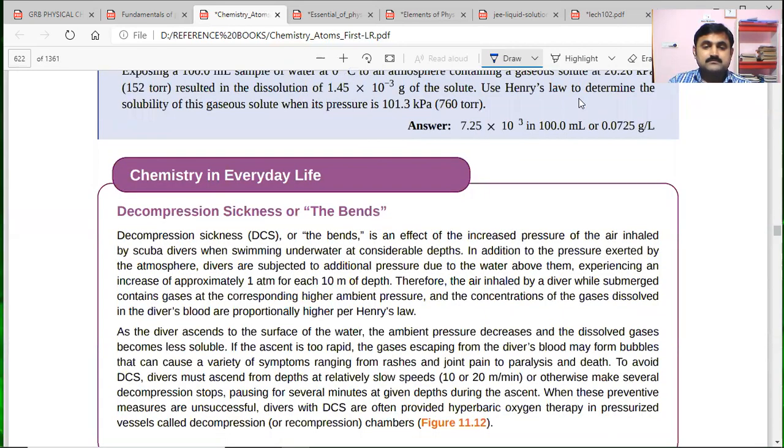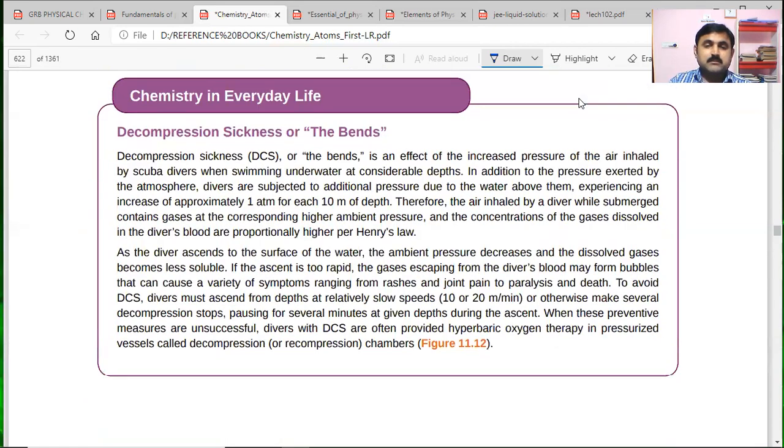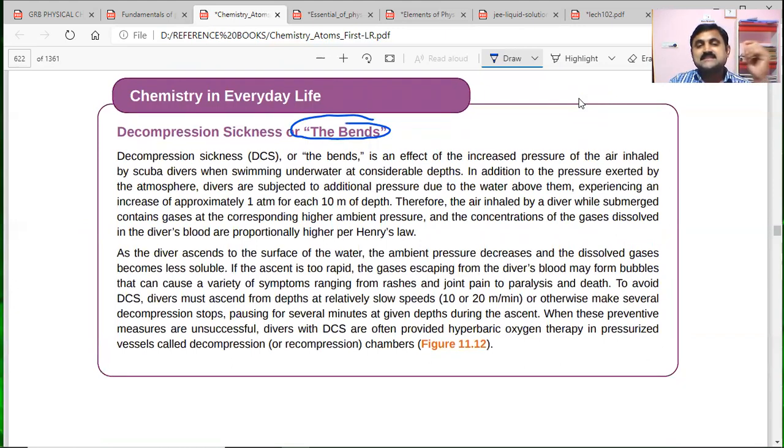So we have discussed about the bends, that means decompression sickness. DCS is another name for the bends. So do remember, decompression sickness is the bends, that will take place for scuba diving persons. Okay, scuba divers it will come.